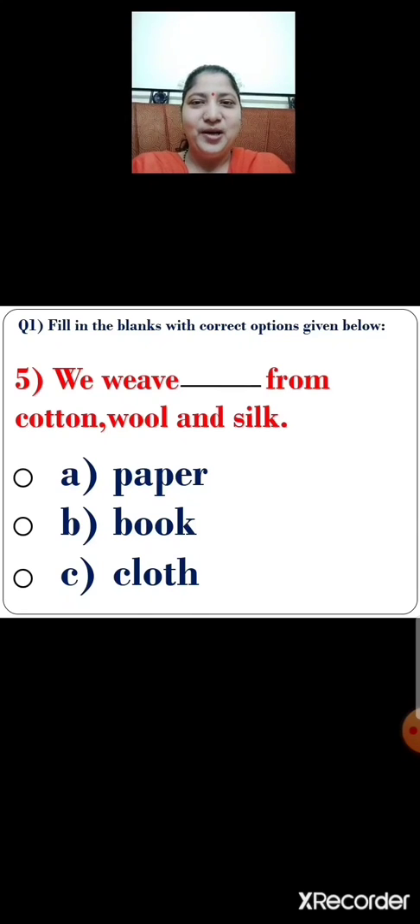So what will you do now? You will click on the correct option. So let us click on the correct option. Option C, cloth. We weave cloth from cotton, wool and silk. Now children, let us proceed with the next question.